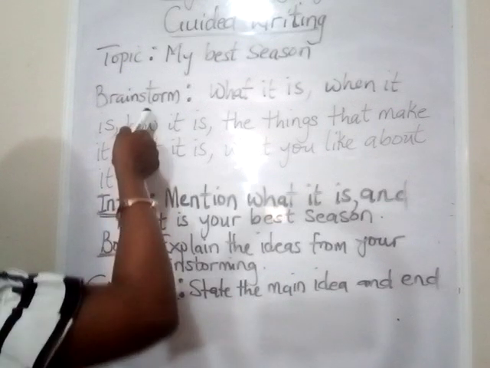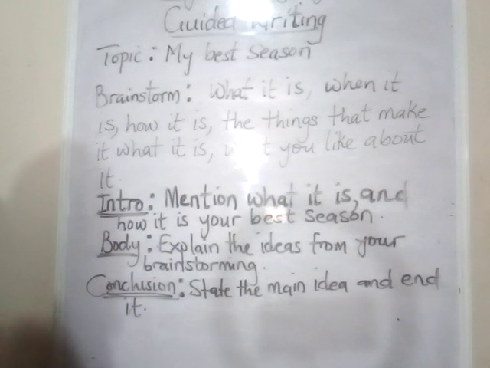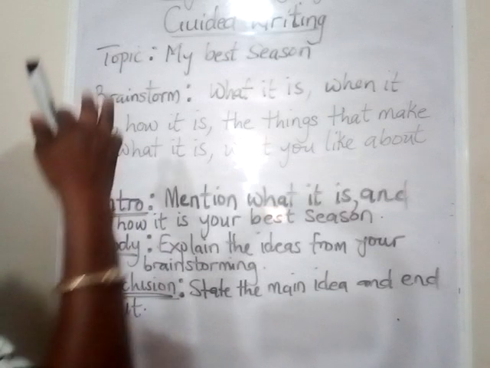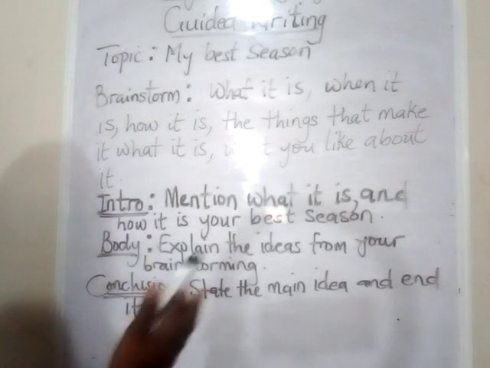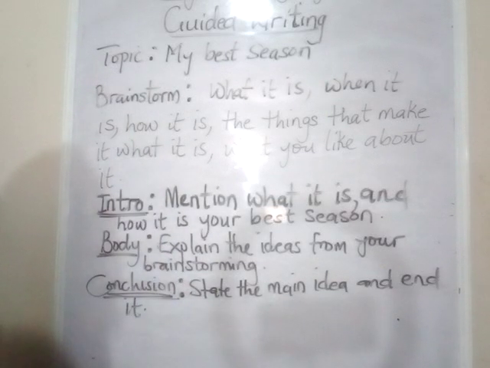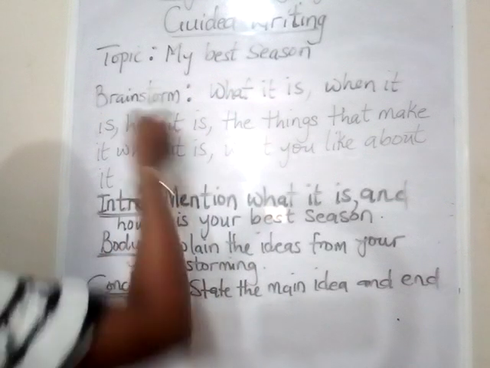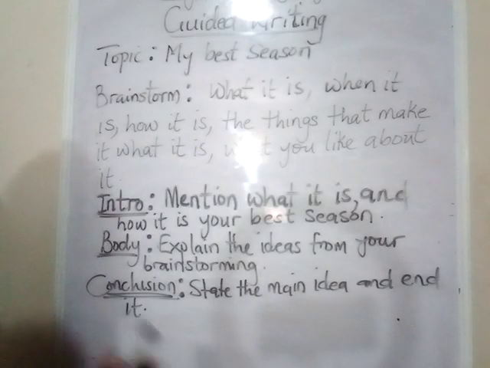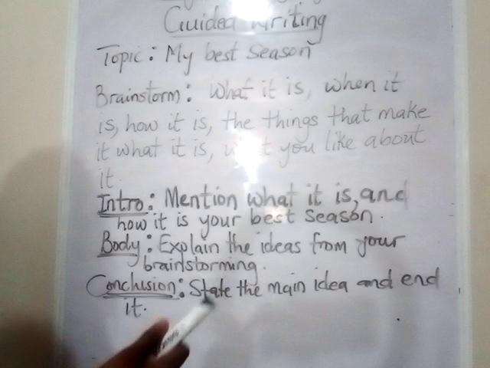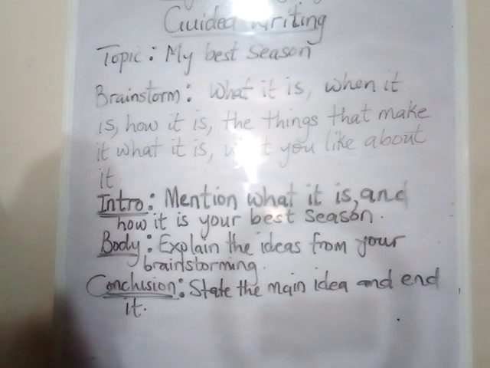You engage in a brainstorming session to get ideas, to generate ideas on the topic that has been chosen. So in this case, my best season is the topic. Then in brainstorming, we need to come up with, okay, what is my best season?